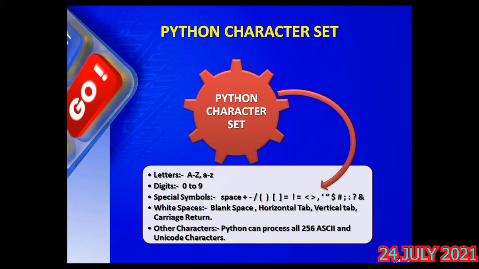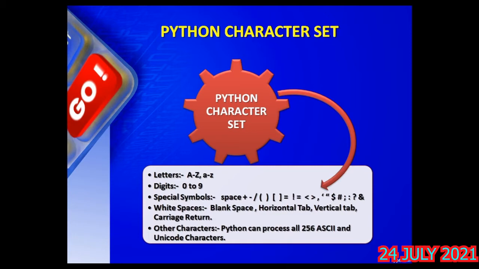What is a tab? You might have seen on the keyboard, there is a tab button, horizontal tab and vertical tab. A tab is nothing but a group of blanks. That is a white space, meaning 8 blanks collectively known as a tab. Further we will have more discussion on white spaces, but remember that these are the characters or keys which will have an action, but they are not visible on the screen.